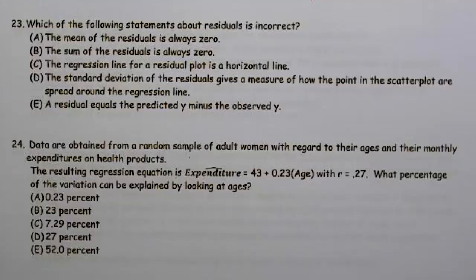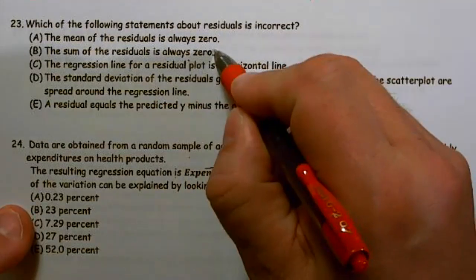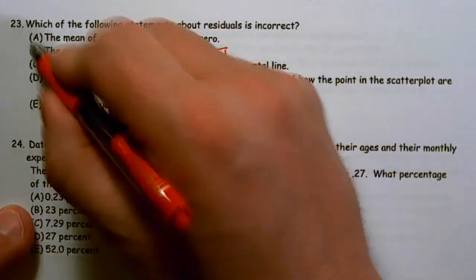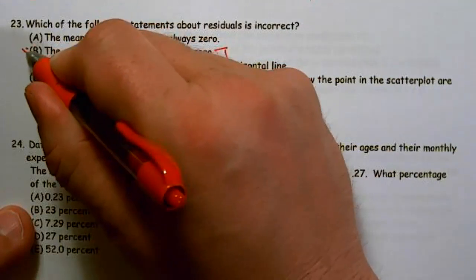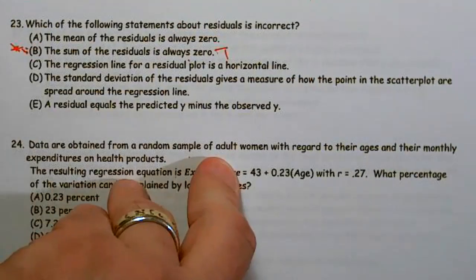All right, number 23. Which of the following statements about residuals is incorrect? First off, I'm going to start with B. The sum of the residuals is always 0, okay? This is a true statement. This is something you need to memorize. This right here, memorize. Get that stuck in your brain. The sum of the residuals is always 0.